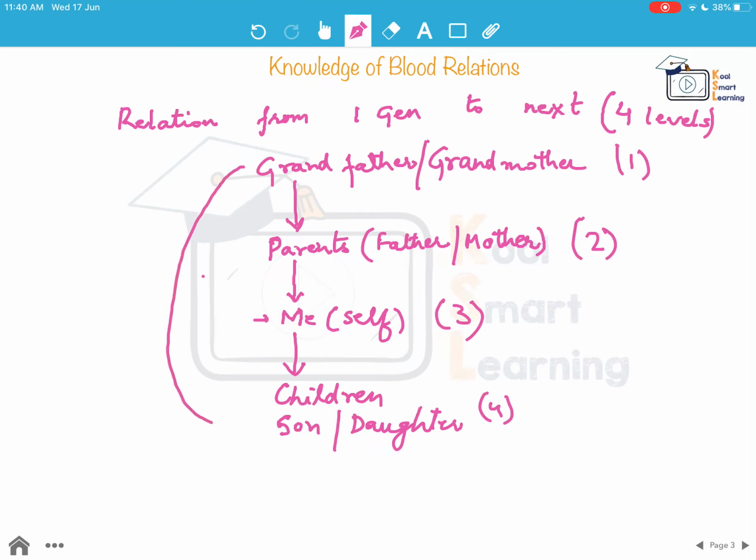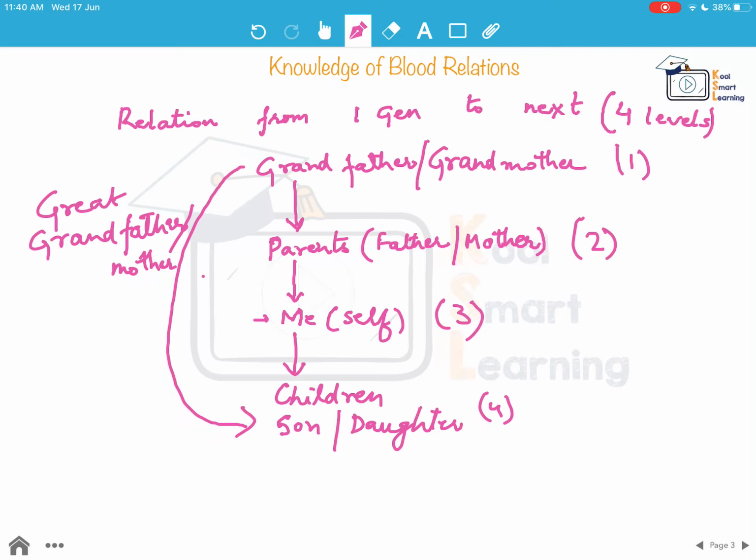Now the relation between level 1 and level 4 would be great grandfather or great grandmother, and similarly this will be great grandson or great granddaughter, right? So this is the most important thing that we need to know, the relations between generations, and we need to know these 4 levels. Now are these the only relations in different levels?